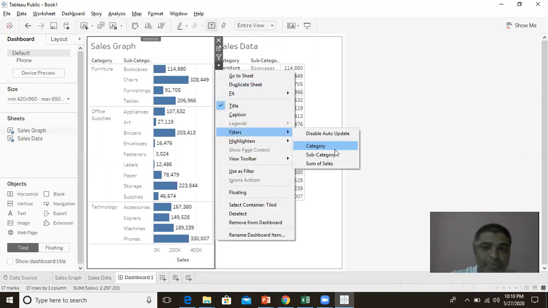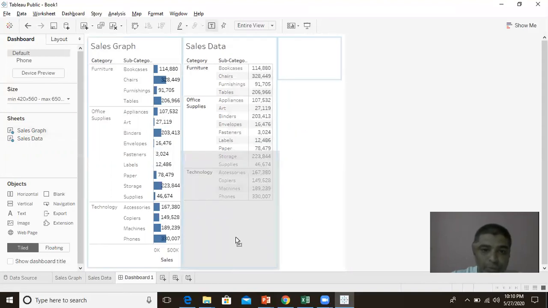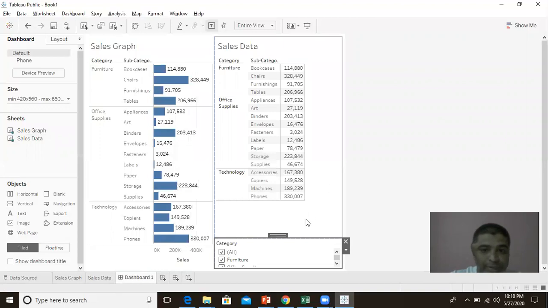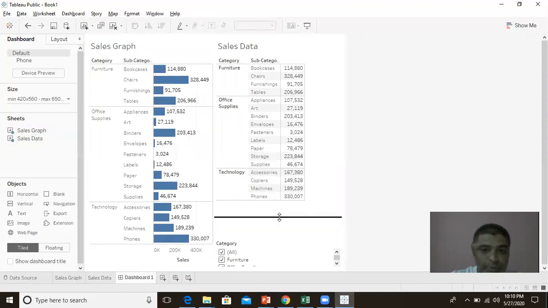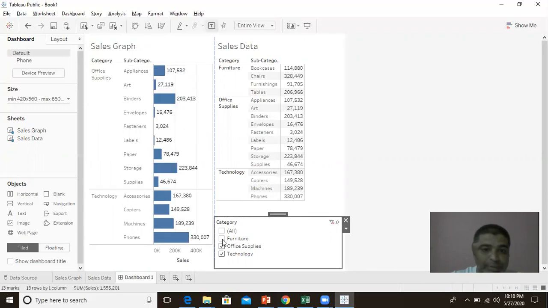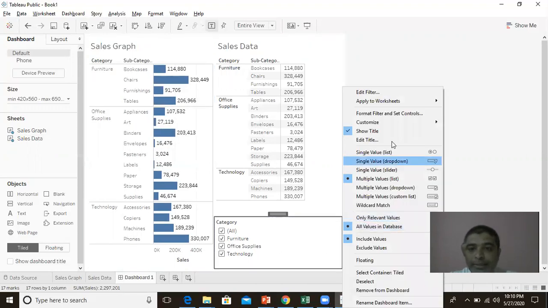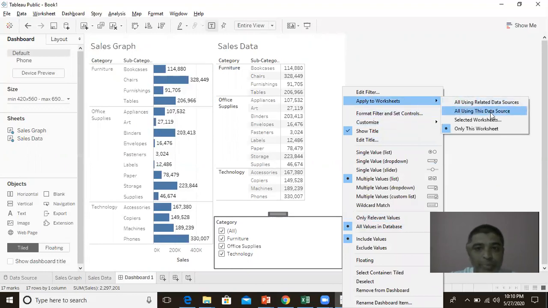I say I want to filter based on the category. I just get this filter and place it somewhere down, so you can do very easy placement options. I want to apply this particular filter, so that when you select and deselect some option, it is applied both on the data as well as on this. In that case, I go to the filter and customize it, and apply this filter to the complete data source.